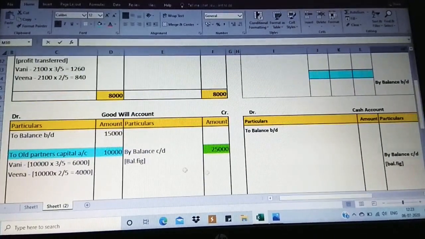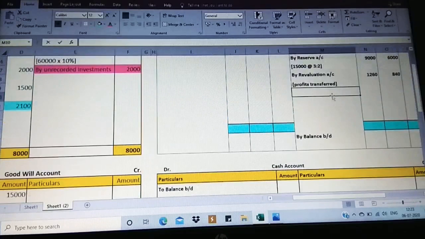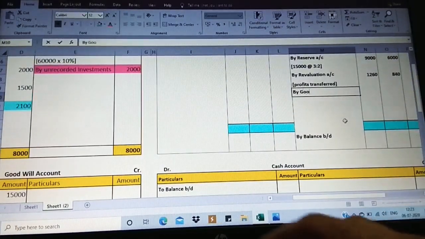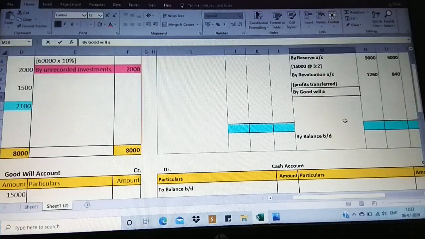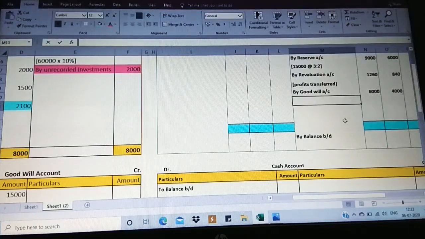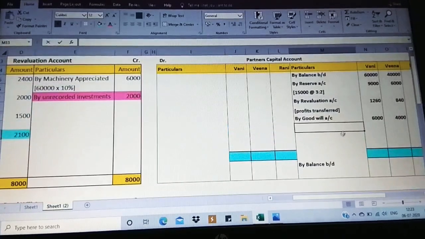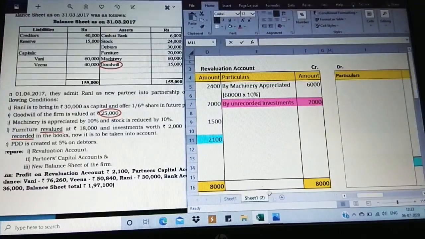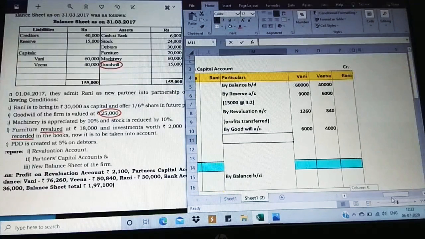We have goodwill, the partner's capital account getting affected on the debit side. So posting it on the credit side by goodwill account, 6,000 and 4,000 over. So apart from this, we have the new partner's capital.